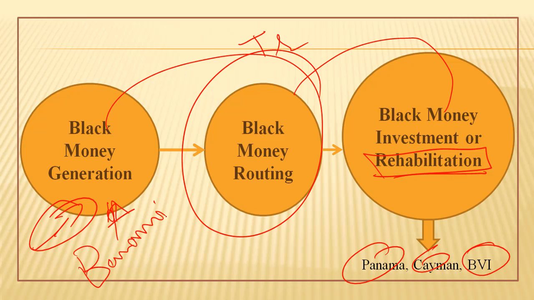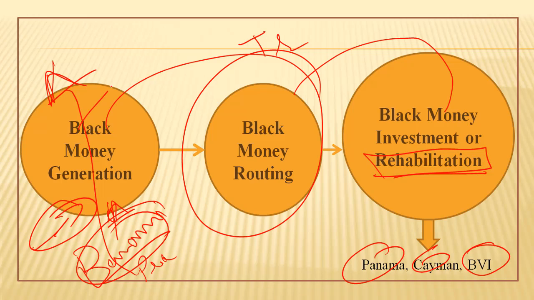So this is one step taken domestically. We are talking about various steps taken by the government of India to curb the generation of black money, to curb the transfer of black money and to curb the rehabilitation of black money. So domestically we are talking about Benami Properties Transaction Act. If any person is getting income through, you can say, investing the income in the other person's name, be it in the foreign country or in India, that has been taken care of via Benami Property Act.